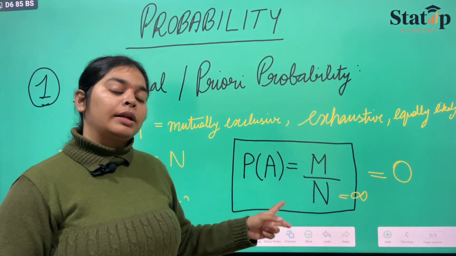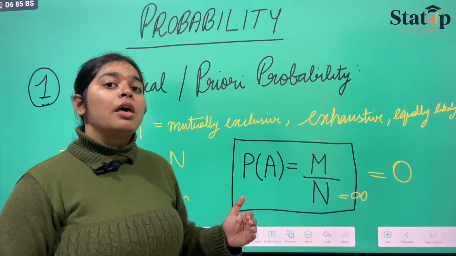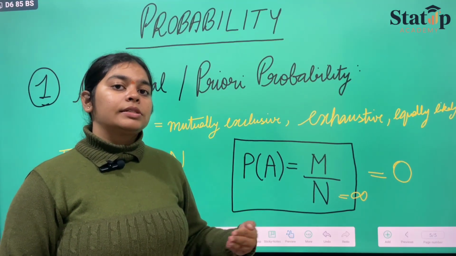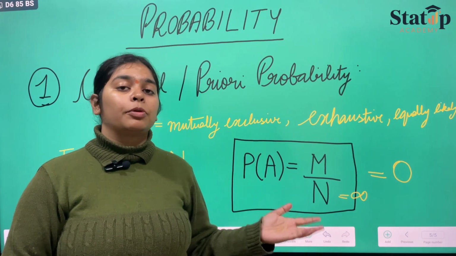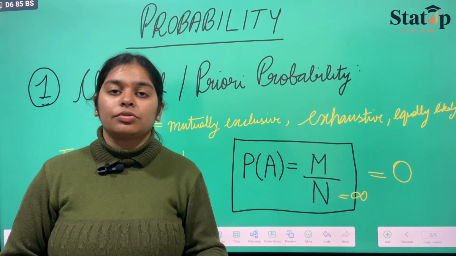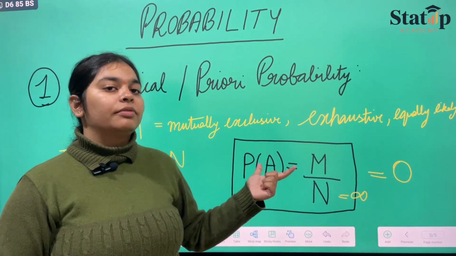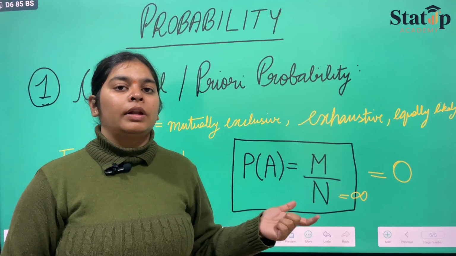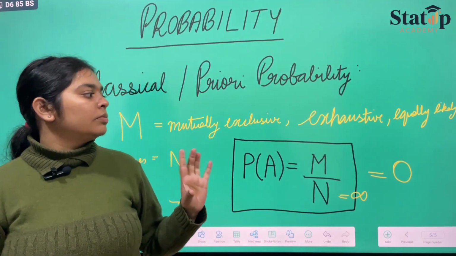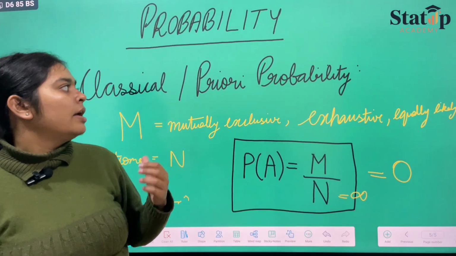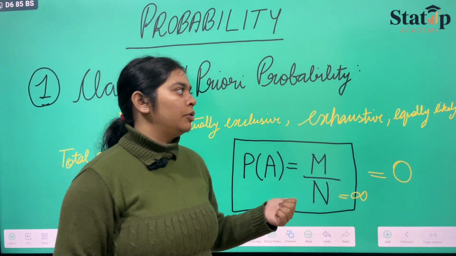So this is another limitation: as we increase the number of terms n to infinity, the probability of occurrence of an event does not reach zero. It is impossible. So this is another limitation of our classical priori probability.